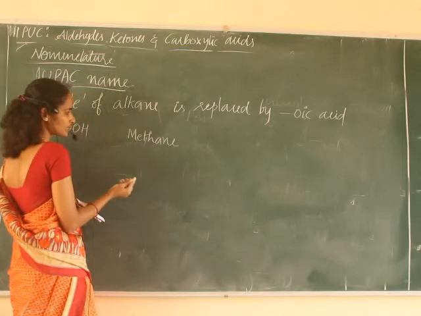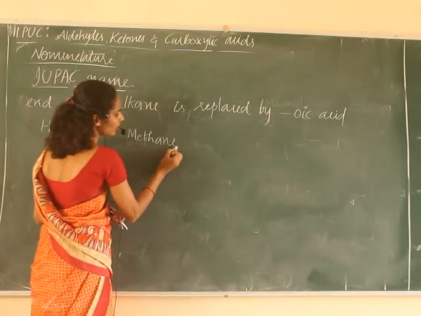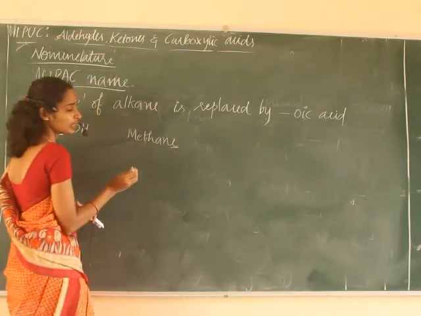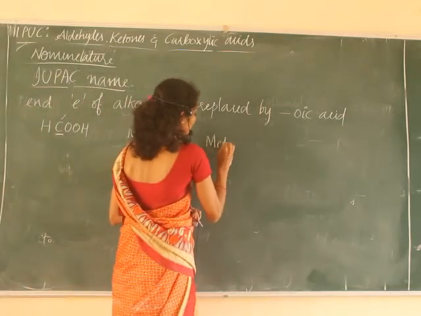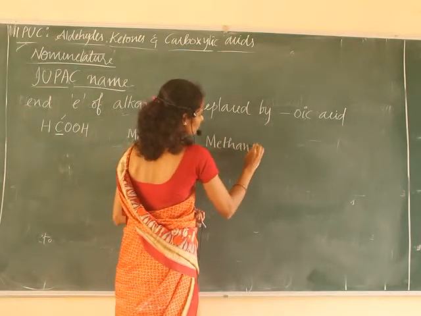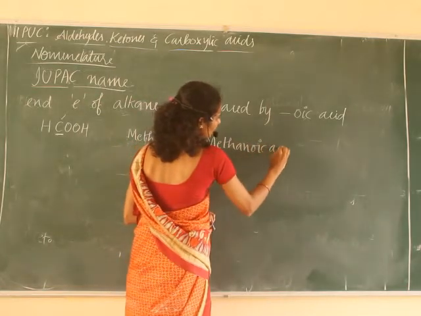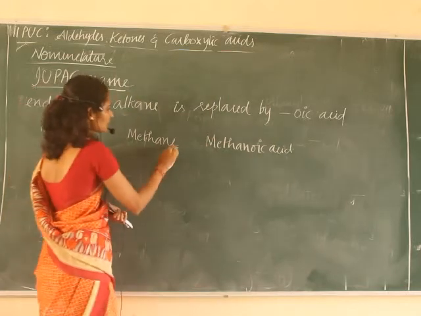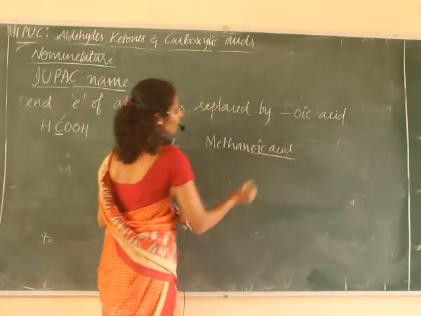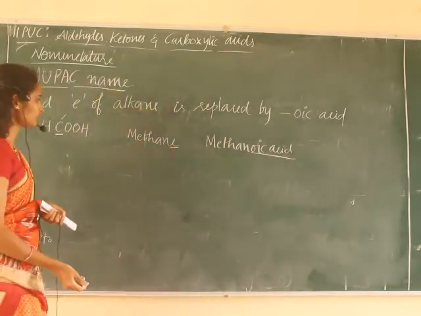And in the IUPAC name, the end E of alkane is replaced by oic acid. Hence the name is methanoic acid.